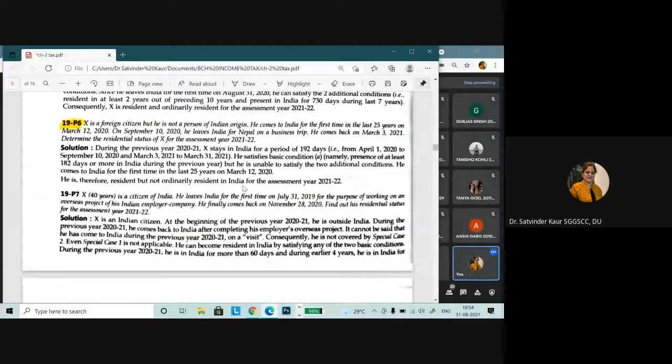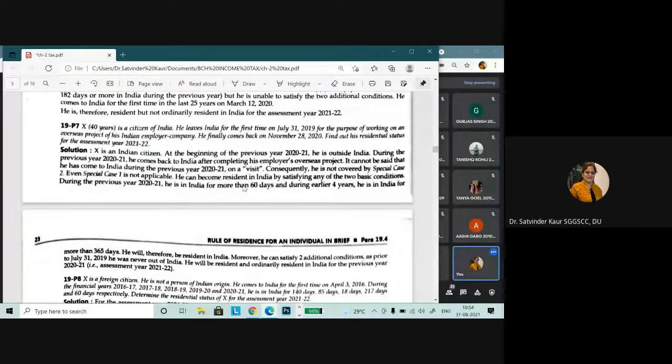we had the problem in problem number 7, right? This one. So just give me 1 minute and I will explain it to you. Okay. So now in this particular problem number 7, the person is a citizen of India, so he is satisfying the condition. He leaves India for the first time on 31st July 2019 for the purpose of working on an overseas project of his Indian employer company. He finally comes back on 28 2020.